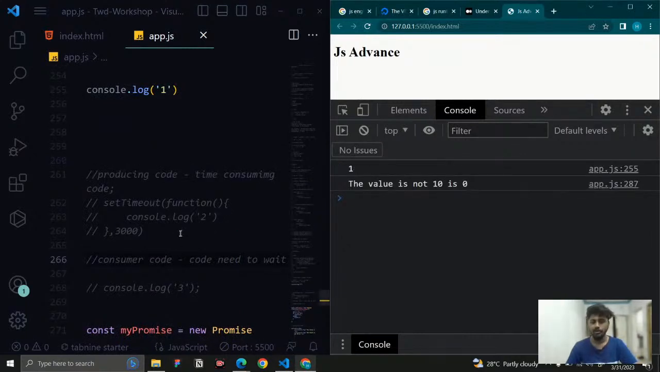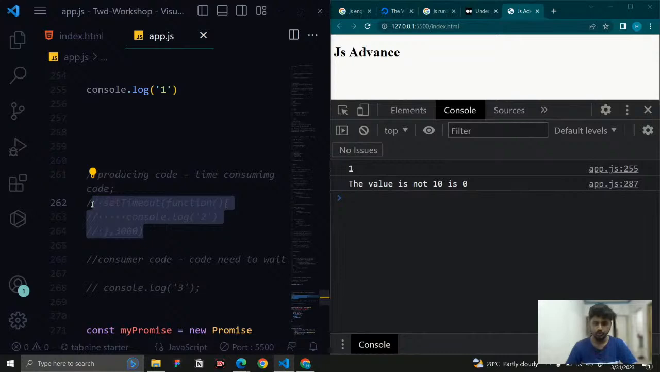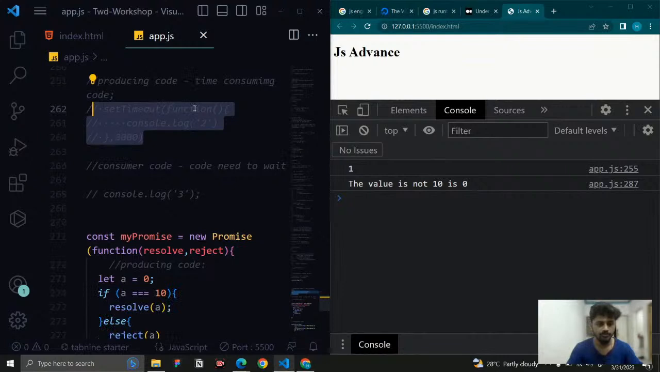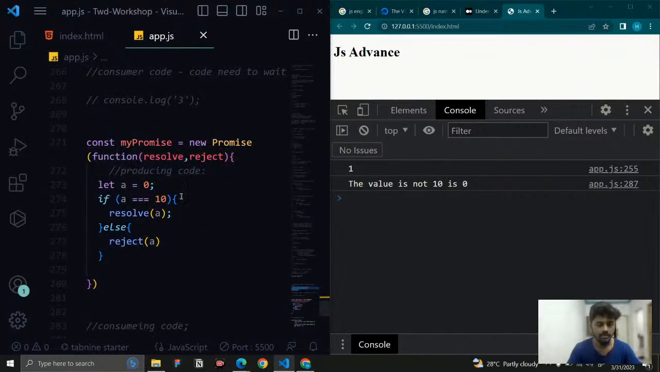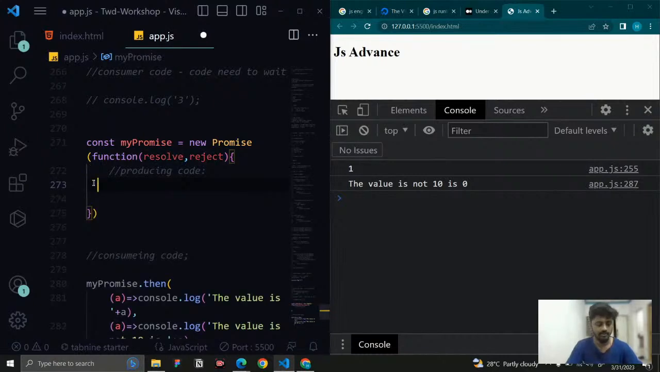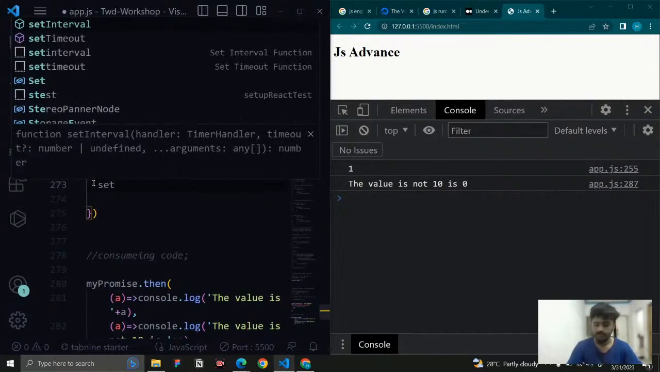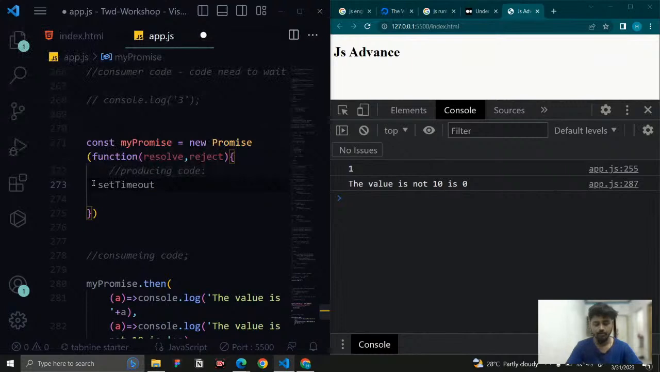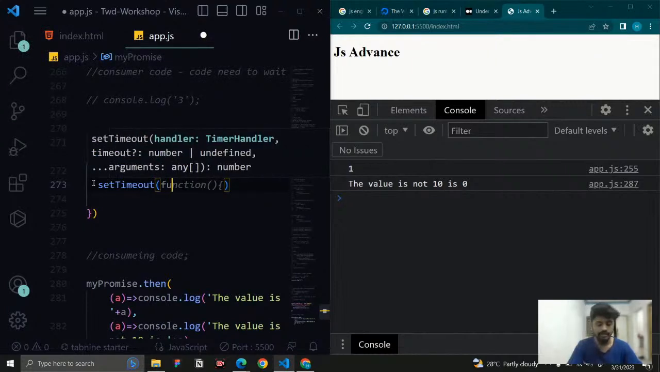So now what I want to do, I need to run this 2, and then I just want to run the 3. So how can I do it? How can we do this one? So we will see how we can do it. Simply what I'm going to do is, inside this, I'm just going to create set timeout, and here I'm going to create a function.